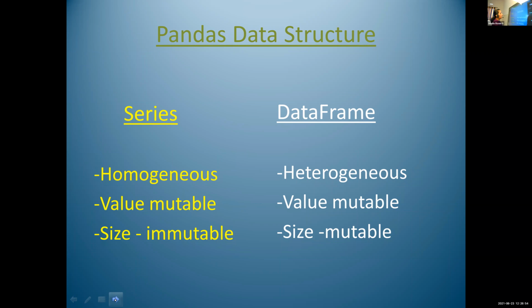Amal, what is size mutable in the case of data frame data structure? Increasing the rows. Data frame data structure, correct. That is, we can add one row, we can delete one row, or at the same time we can add one column, at the same time we can delete one column. Is this difference clear for you, Sana? Yes, ma'am.